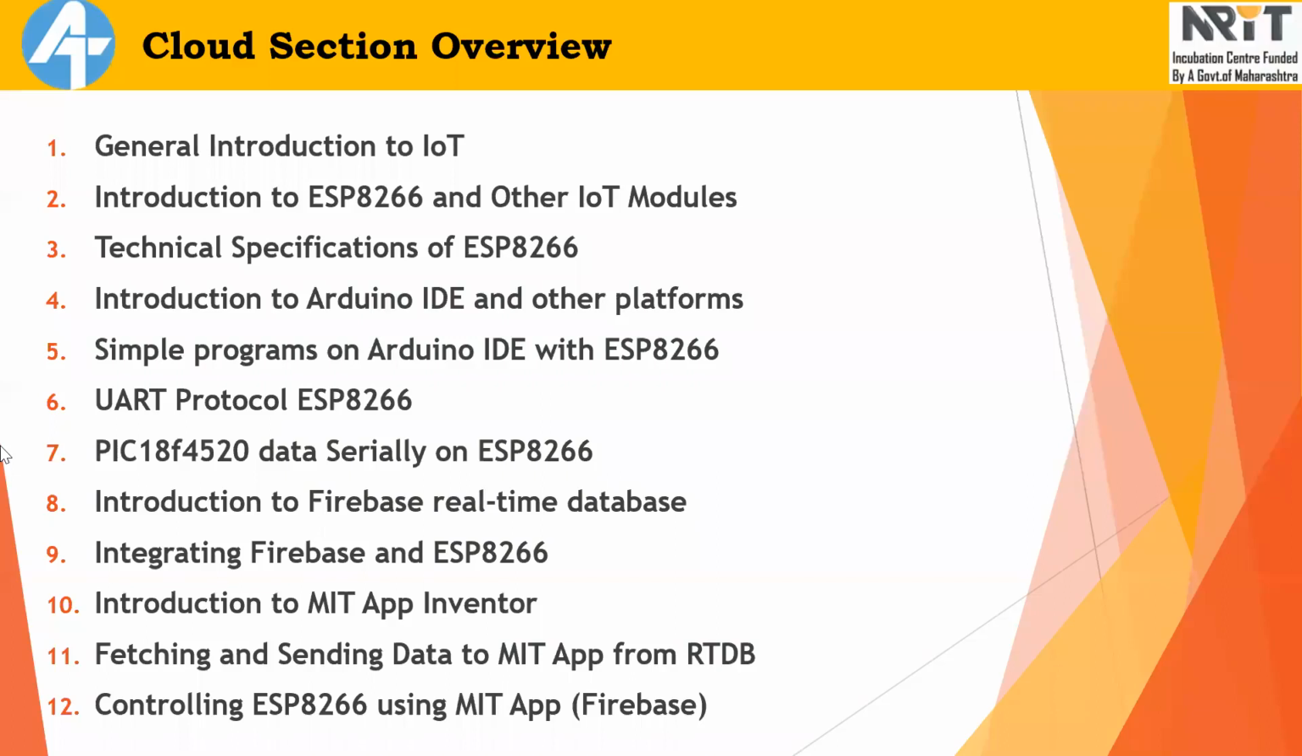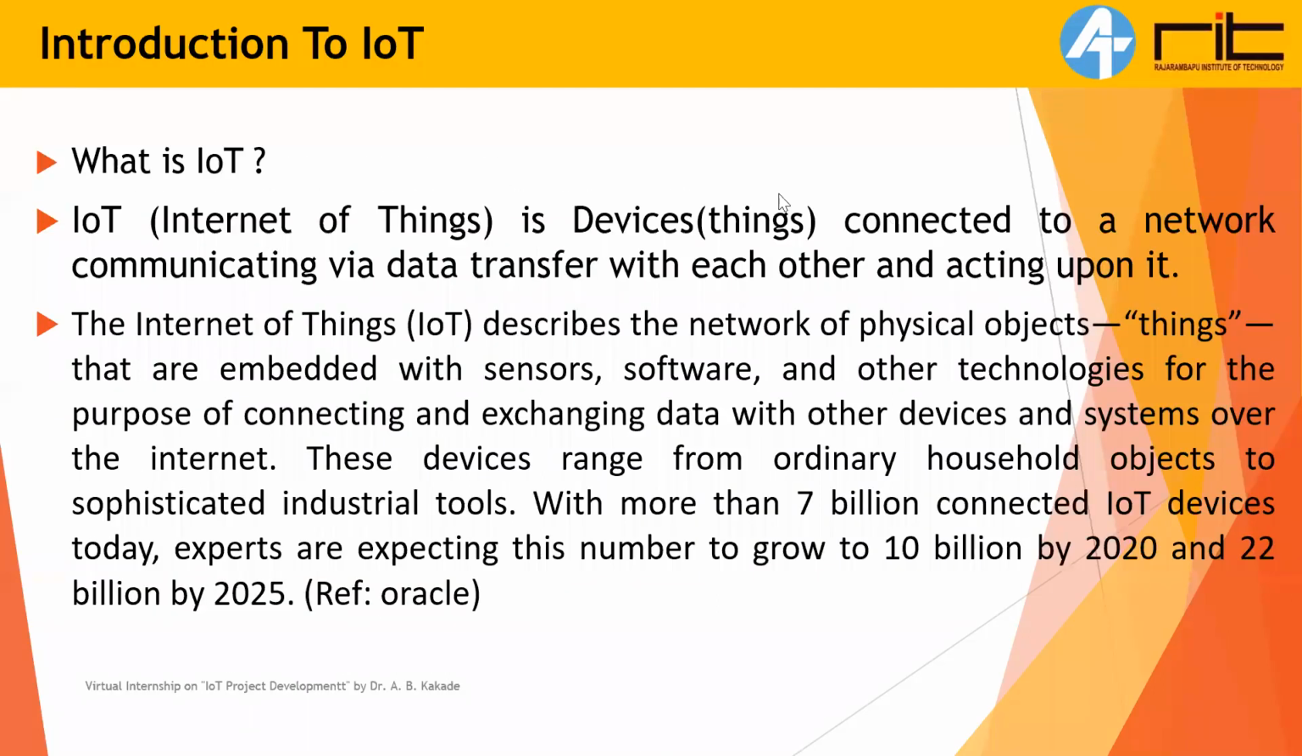So I will just close the chat box now. Most of the answers are correct, and we'll take the definition that I have written, and I have taken some references from the internet also. I will just read it for you. Okay, so the first question is, what is IoT? IoT is the long form. First of all, read: Internet of Things is devices or things connected to a network, communicating via data transfer with each other and acting upon it, taking some decisions, as I have earlier mentioned.